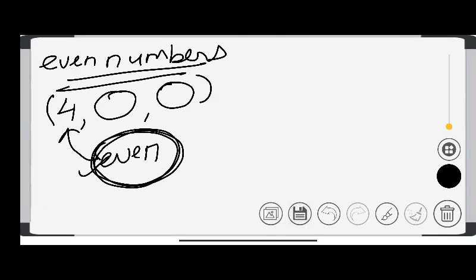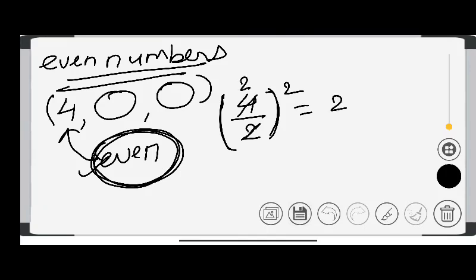So what is the way? 4 upon 2, the whole square. Remember, in even numbers you have to square the whole. I crossed out 2 and found 2 squared, so I get the answer 4.